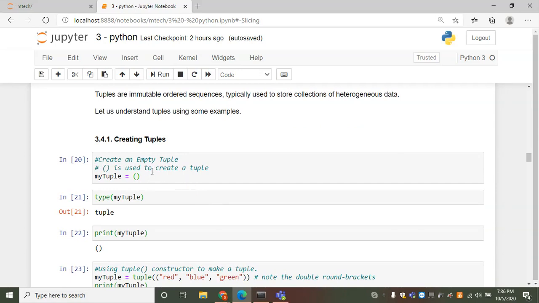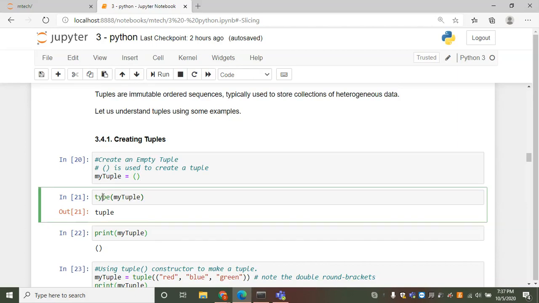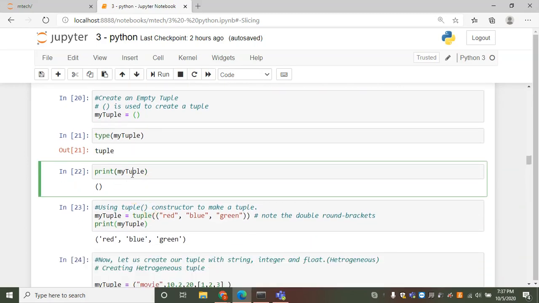To create an empty tuple, we use parentheses. Variable myTuple is assigned to empty parentheses. Now I am checking the type of myTuple. I can see the output as tuple. If I print myTuple, I'll get the empty parentheses.